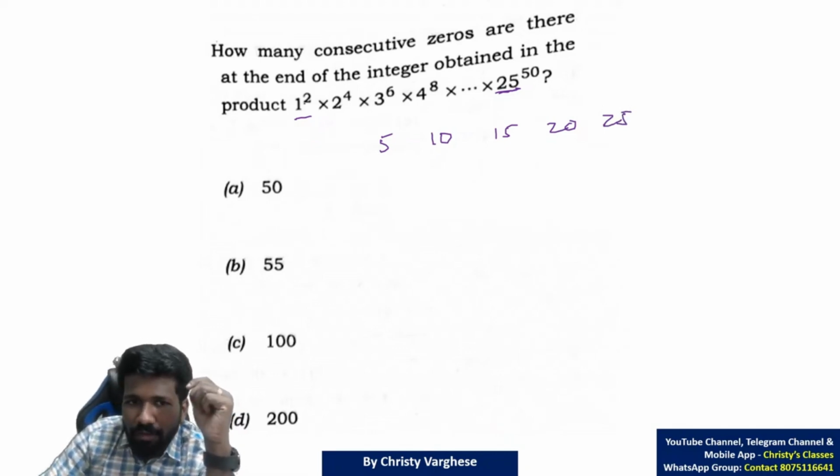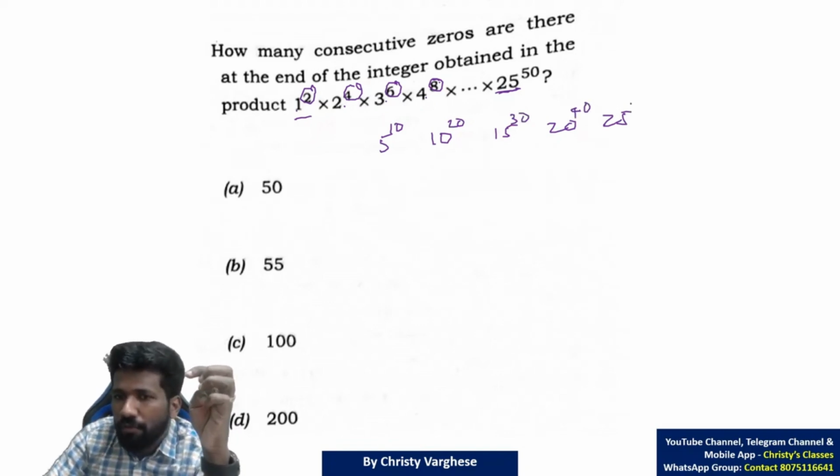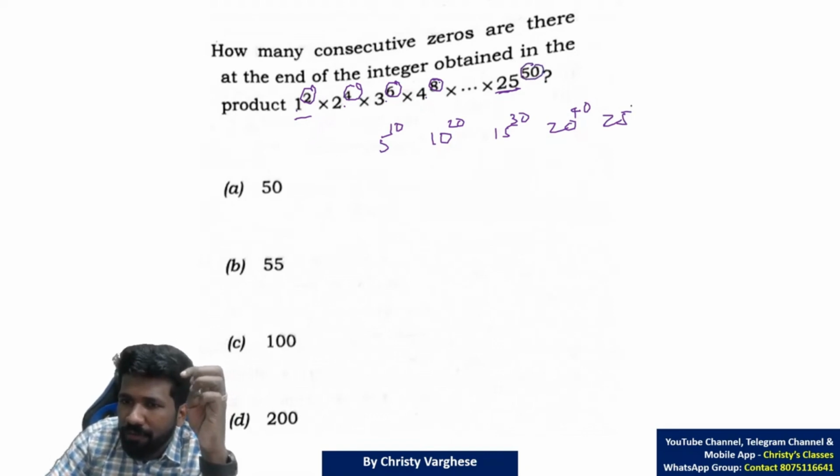The powers: 5 raised to 5 into 2, 10; 10 raised to 10 into 2, 20; 15 raised to 15 into 2, 30; 20 raised to 20 into 2, 40; 25 raised to 25 into 2, 50.